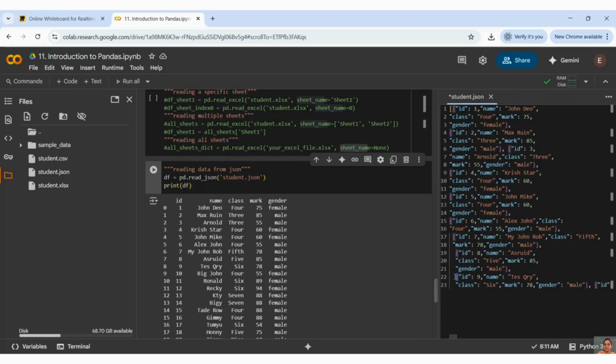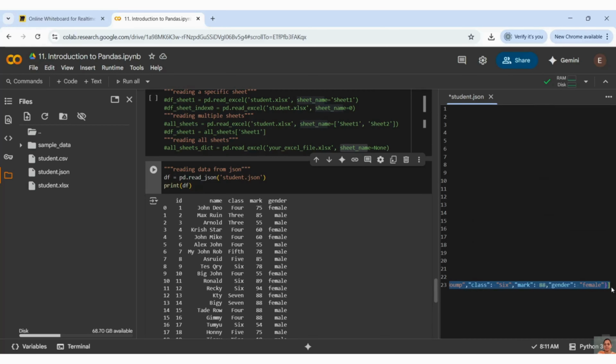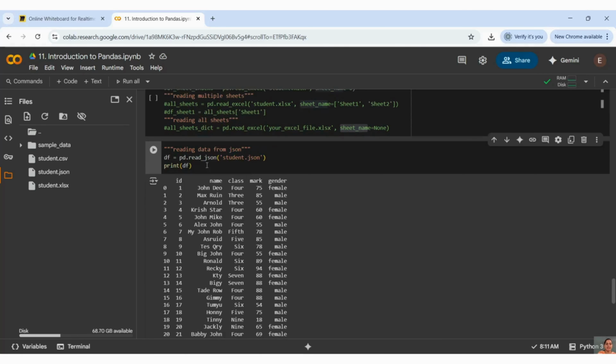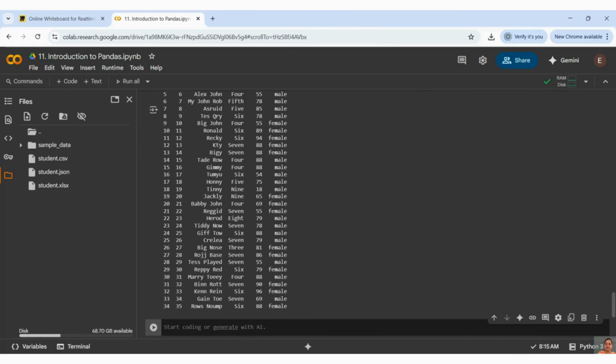This is one dictionary, this is another dictionary, and they are presented inside a complete list. So it's a list of dictionaries, a JSON object. The same thing I can read with read_json, and I should be able to get my data in this format.